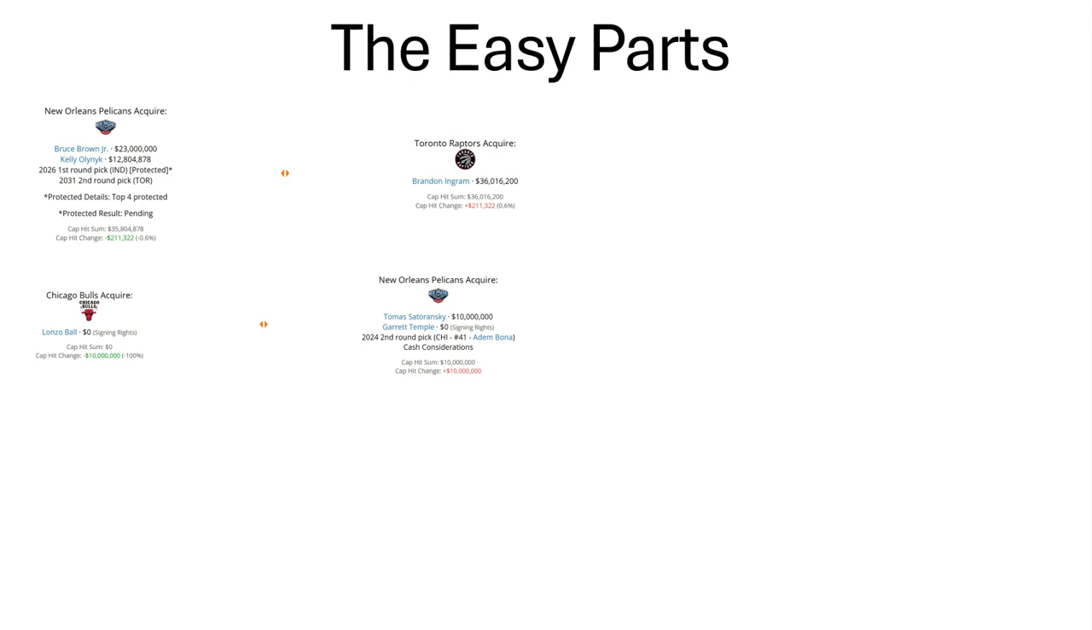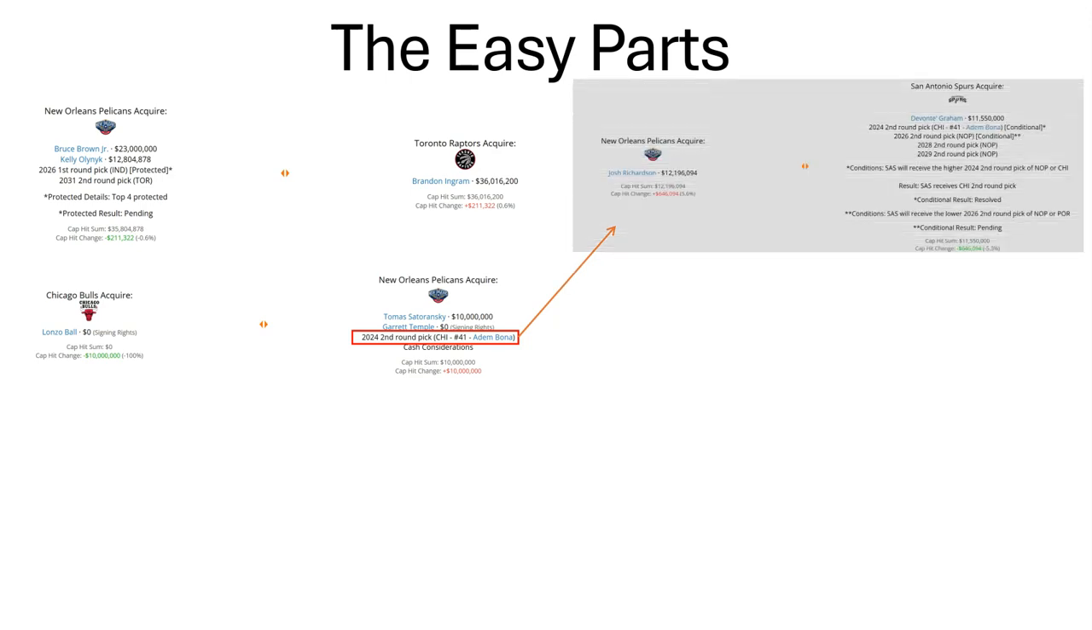The second-round pick, interestingly enough, was involved in a few other trades. So first of all, it was later flipped to the San Antonio Spurs, along with Devontae Graham and a couple of other second-round picks, in exchange for Josh Richardson. Josh Richardson never got traded again from the Pelicans.